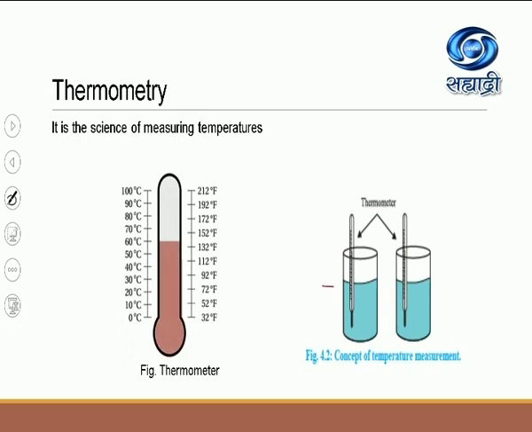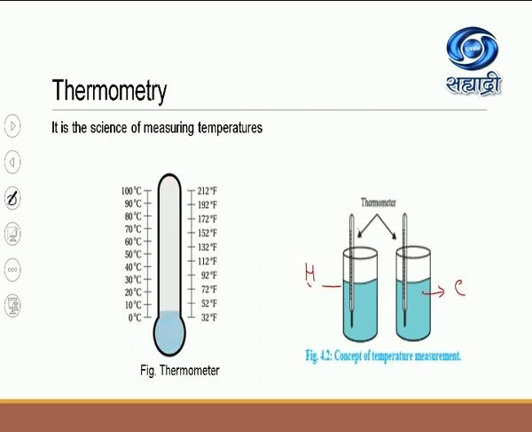For example, it is shown in the diagram two different liquids. Imagine the first liquid is hot and imagine the other liquid is cold. Now, what is the role of the thermometer that you are immersing in the liquid? See here, when there is a thermal equilibrium between the thermometer and the liquid, then the thermometer reads the temperature of that particular liquid or that particular object.